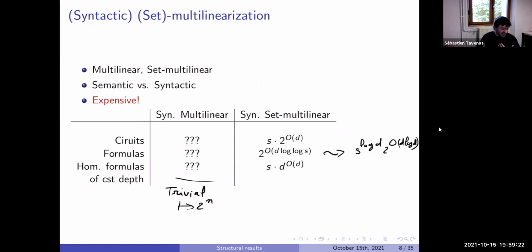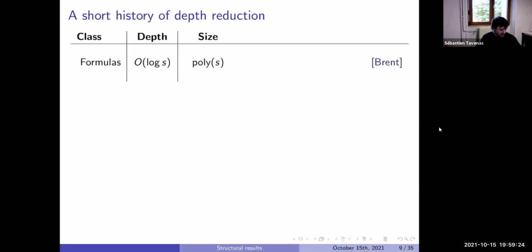So we see multilinear and sub-multilinear is not a good thing. One thing which is very good in arithmetic complexity, and I think the reason why in arithmetic complexity a lot of good things happen, a big difference with Boolean complexity, is the reduction of depth. So now we start with a formula or a circuit, and you want to get something of smaller depth. What can you do? Just to mention first what the main results are, and after we'll detail more.